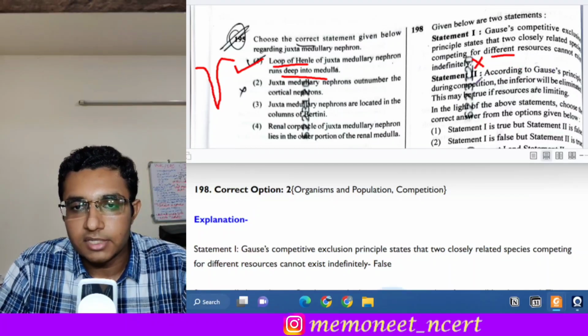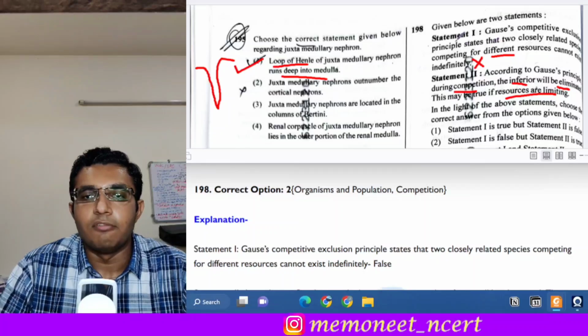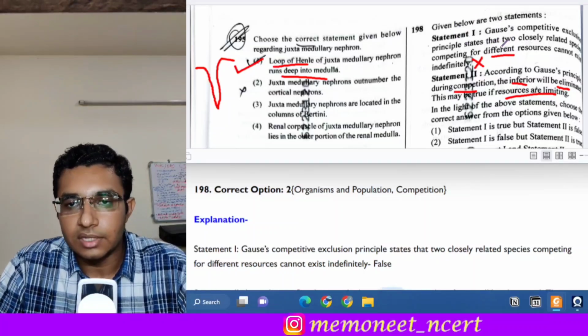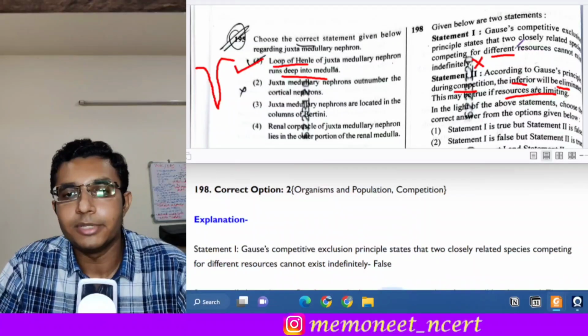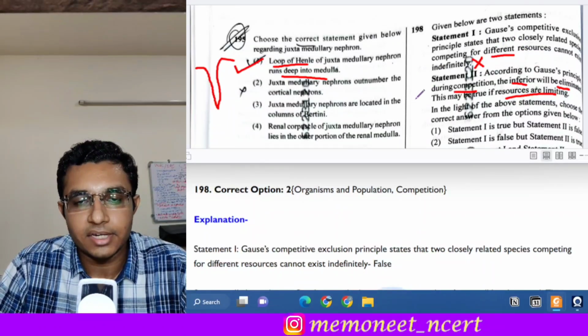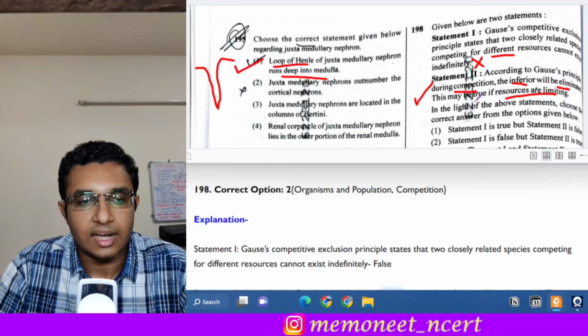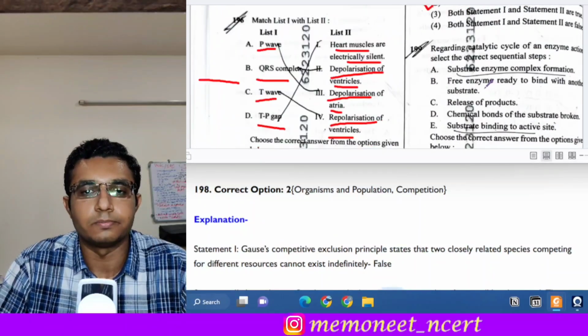According to Gause's principle, during competition the inferior will be eliminated. This may be true if the resources are limiting. Why is statement 1 incorrect? Because here different resources are given. If different resources are available, there will be no competition. Therefore statement 1 is incorrect and statement 2 is correct. So the answer will be option 2. Statement 1 is false, but statement 2 is true.